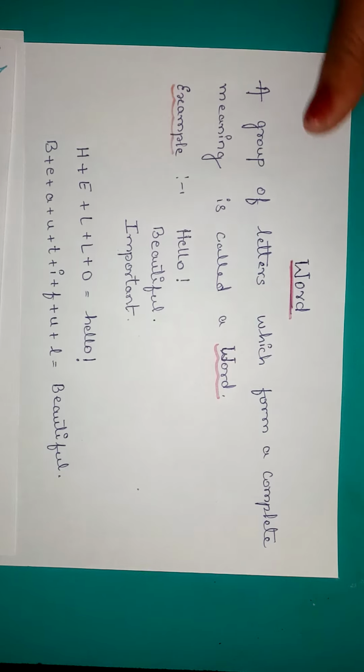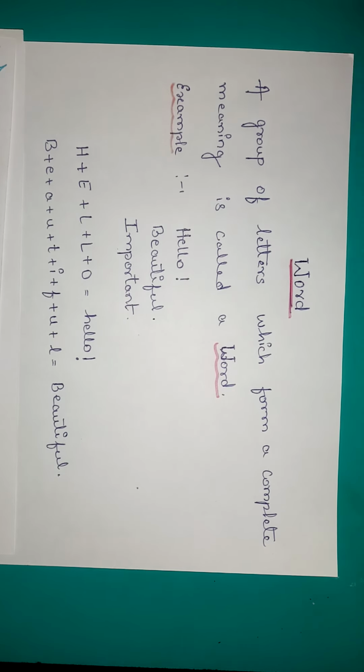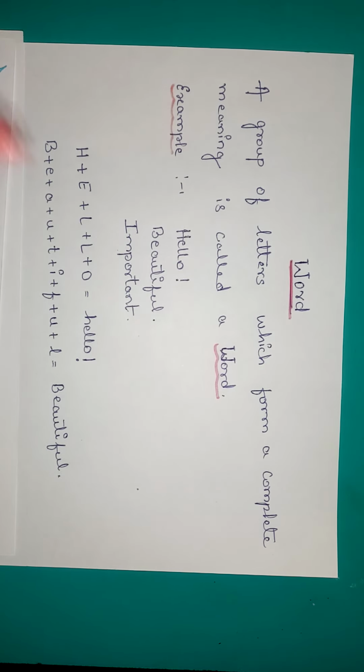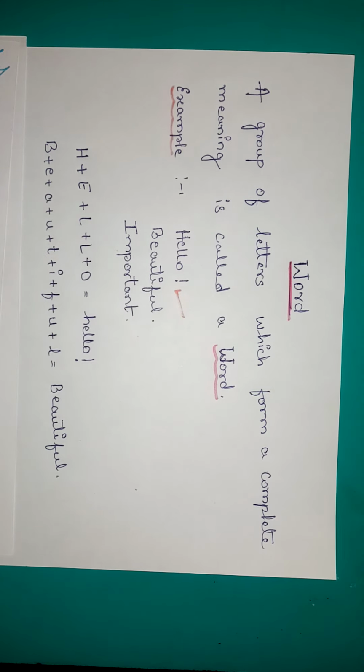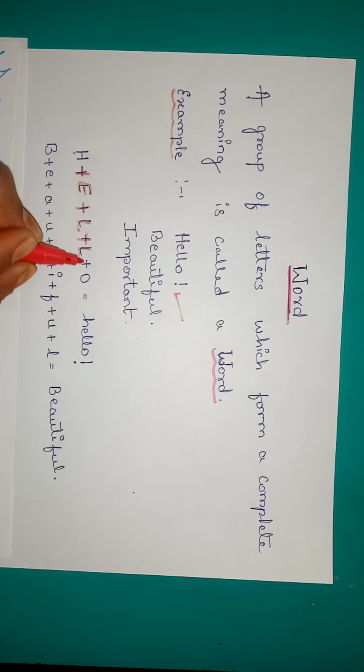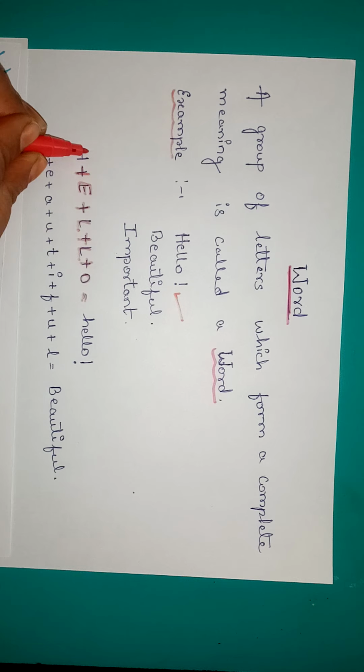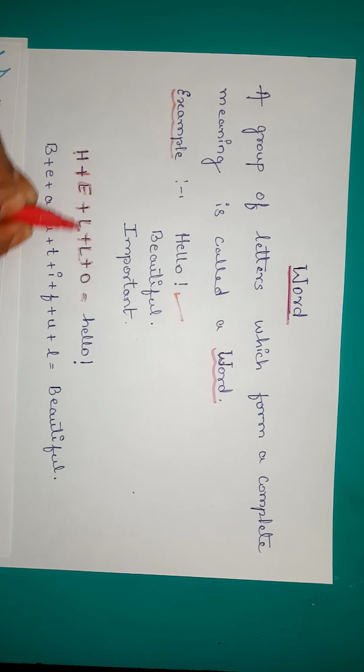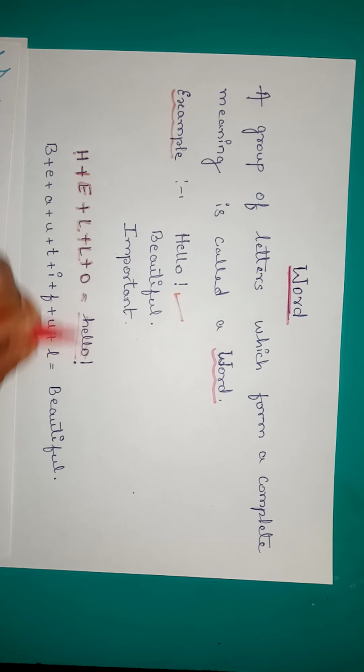Here to make you understand better, I have written separately. See here. First we have taken hello. Here H plus E plus L plus O. When we write all this H, E, L, O together, it becomes hello.